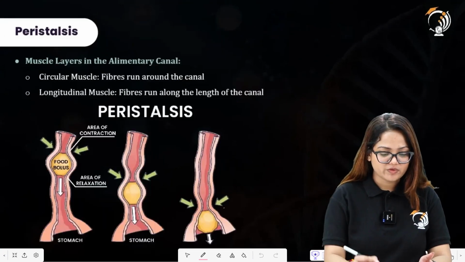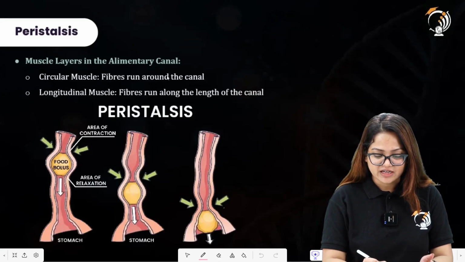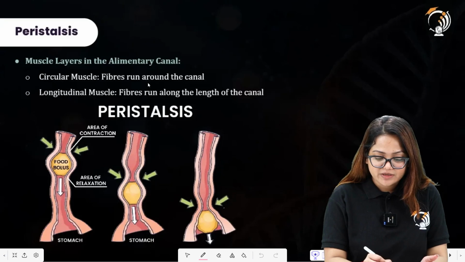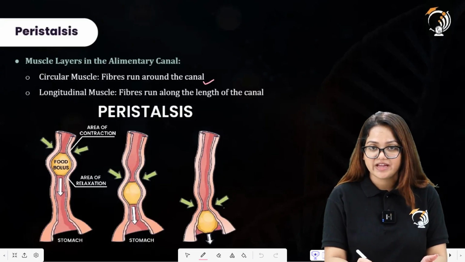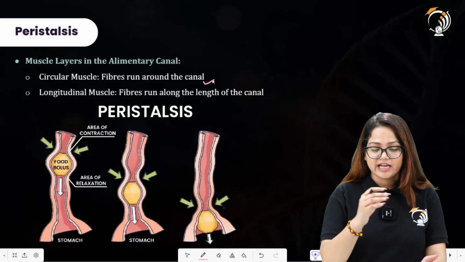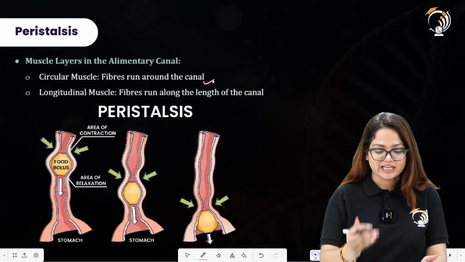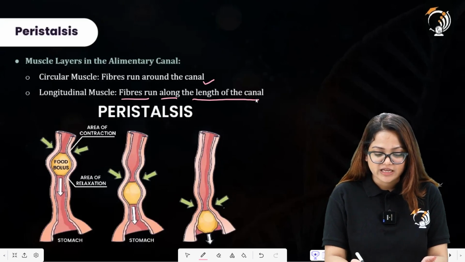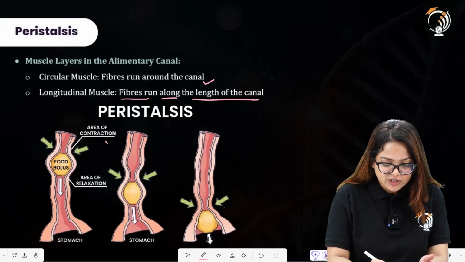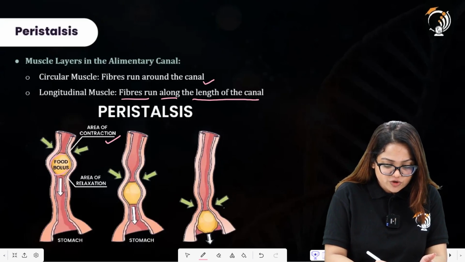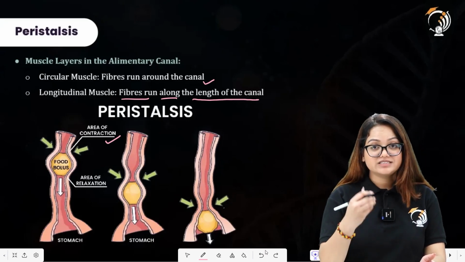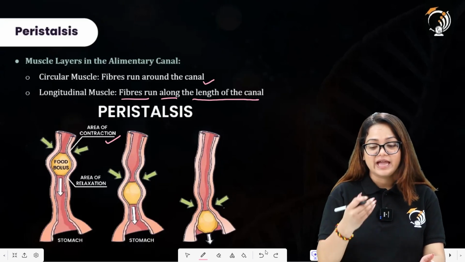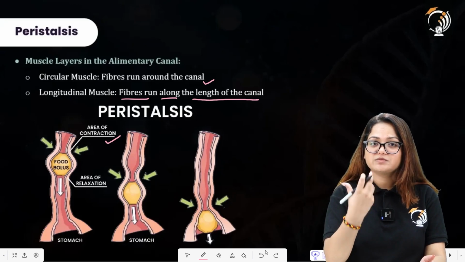Alright, moving forward, here we have muscles in the alimentary canal that perform the peristalsis movement. Circular muscles, fibers run around the canal, which we had already discussed in a slide. Longitudinal muscles, fibers run along the length of the canal. So here you have the area of contraction. There is this representation of food bolus. And what is that bolus? As we have discussed, when the food is mixed with the saliva and it is swallowed, the food now becomes bolus.